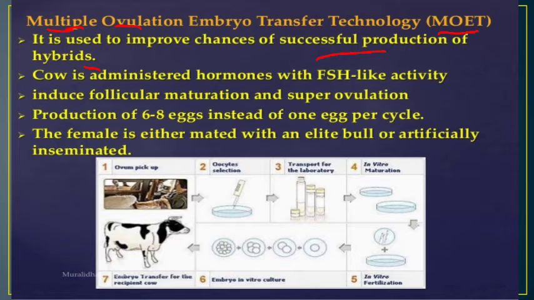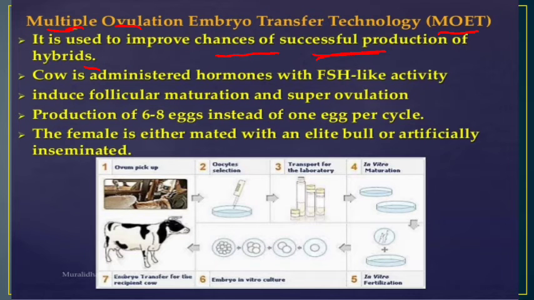So it is used to improve chances of successful production. यदि एउटा मात्रै egg release भयो भने the chances of successful production will be very low. तर एउटा भन्दा ज्यादा egg production भयो भने the successful production of the hybrid चाहिँ improve भएर जान्छ chances चाहिँ.